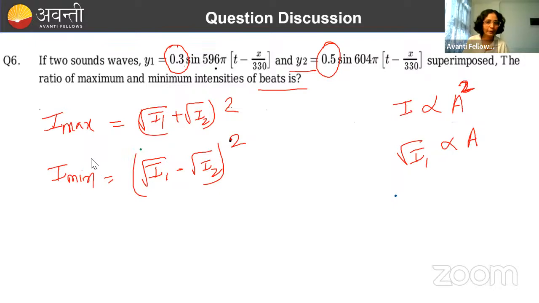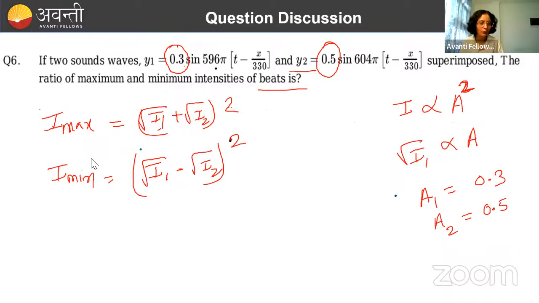Done. And here the A value is how much? 0.3. Yes, A1 value is equal to 0.3 and A2 value is equal to 0.5. Okay, so root I1 will be directly proportional to A, so that will be proportional to A1, 0.3, and this will be proportional to how much? 0.5.